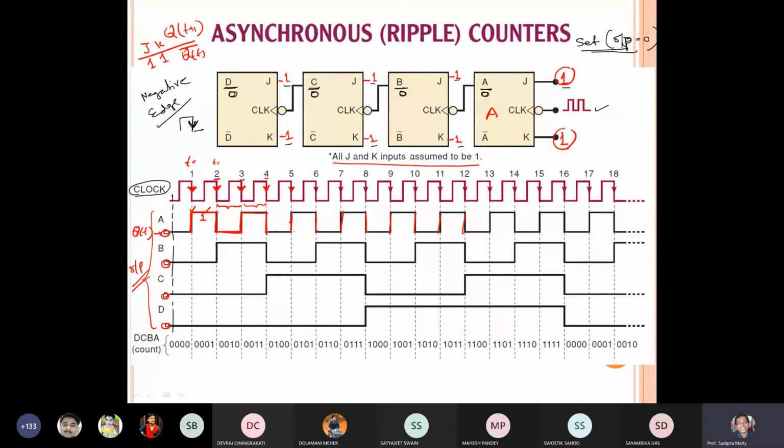So in this way we can draw. Yes, sir. Is it clear now? The output of A flip flop, is it clear or not? Yes, sir. Is there any student who is facing an issue regarding the output of A flip flop? Bolo.